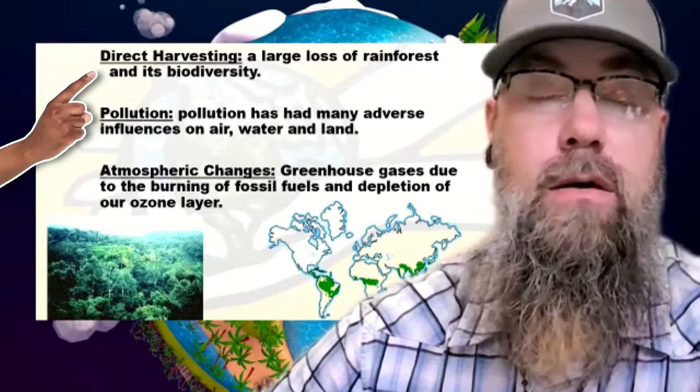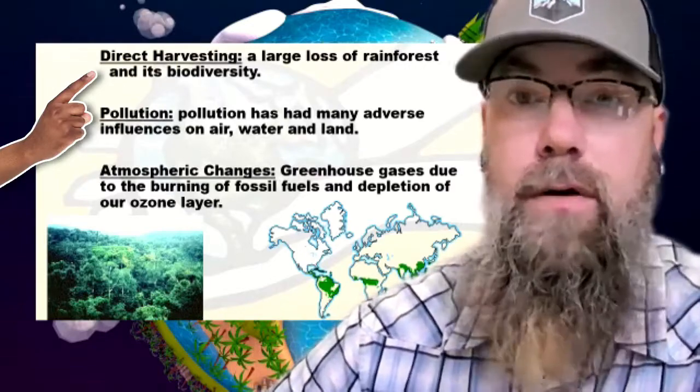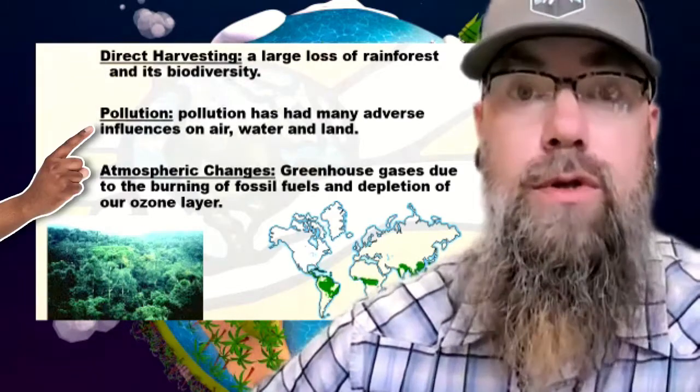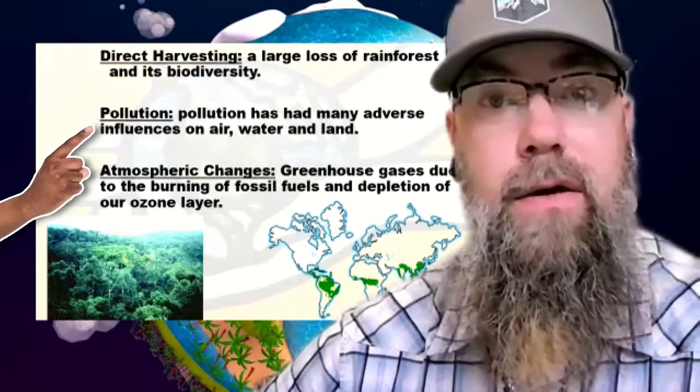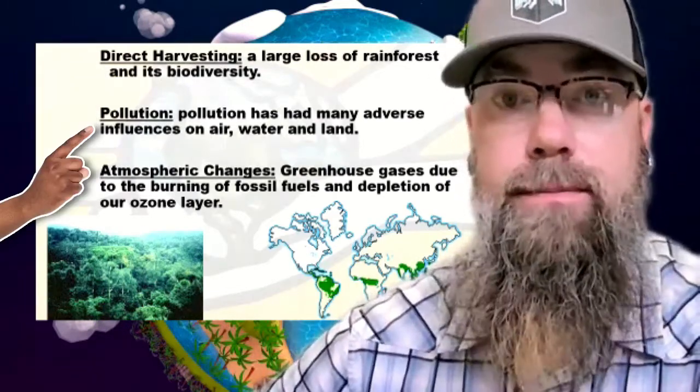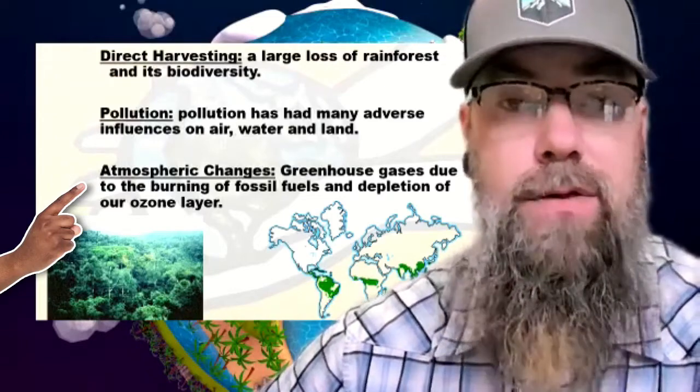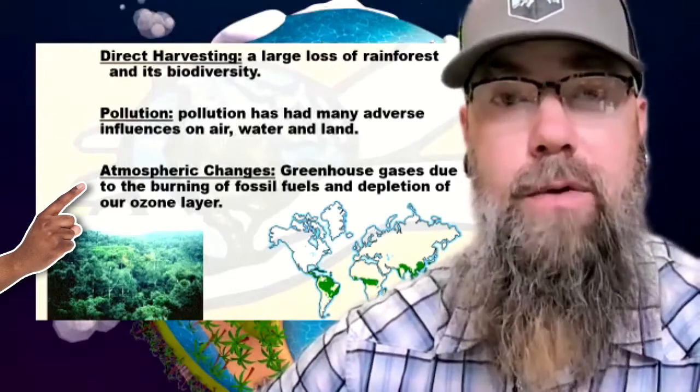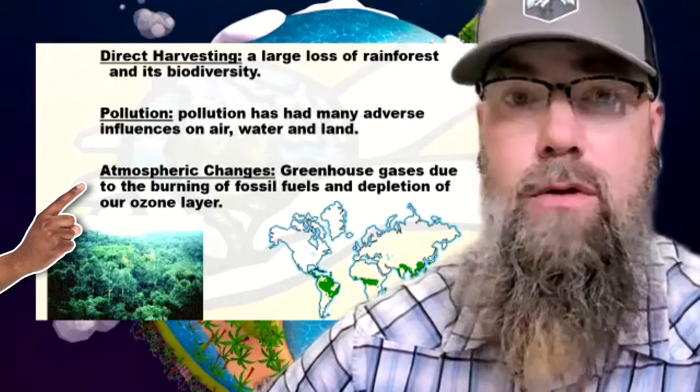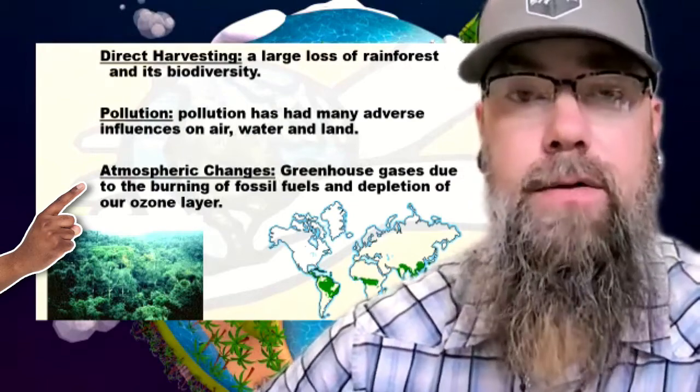Another adverse impact of humans is direct harvesting. This causes a large loss to the rainforests that are very important to the rest of the Earth. Pollution. This affects the land, the air, and the water of everyone around them. And atmospheric changes. With technology and pollution, this can create a lot of greenhouse gases that can contribute to global warming and other negative effects to the Earth.